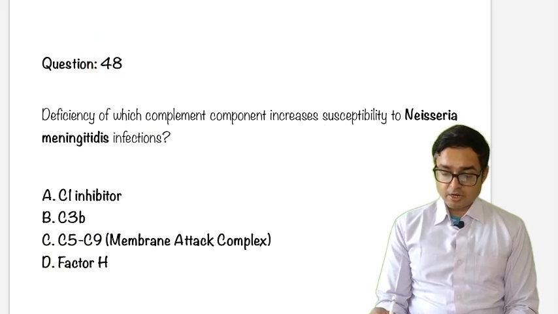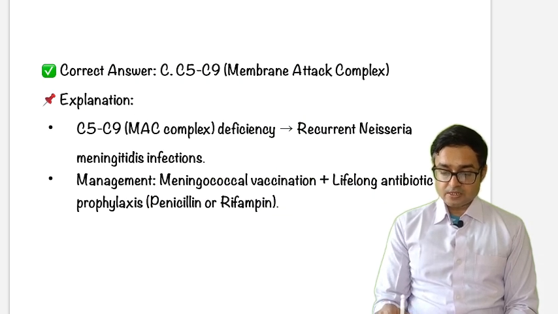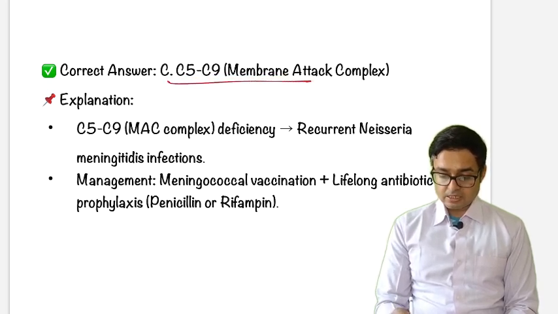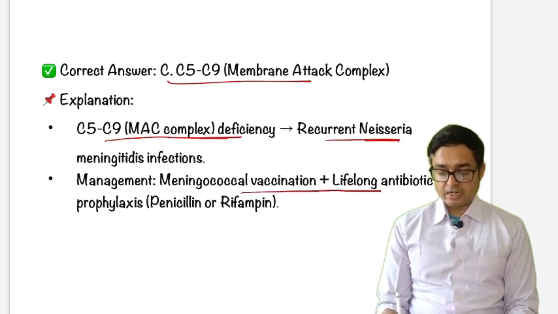Question number 48. Deficiency of which component increases susceptibility to Neisseria meningitidis infection? The options are C1 inhibitor, C3b, C5-C9, factor H. The answer will be C5 to C9, the membrane attack complex. So C5 to C9 MAC deficiency causes recurrent Neisseria infection. The management will be meningococcal vaccination and lifelong antibiotic.